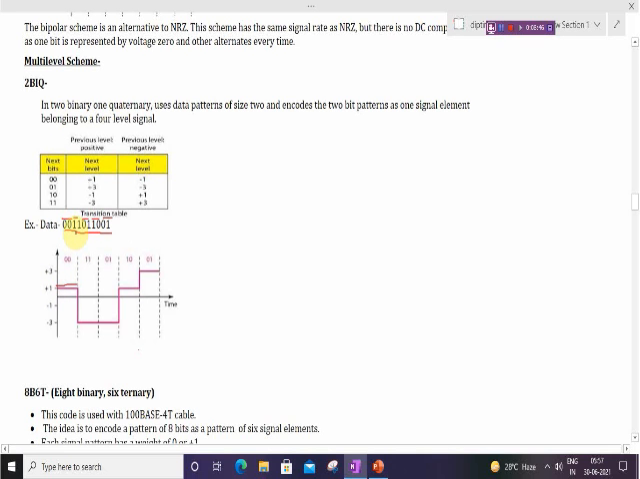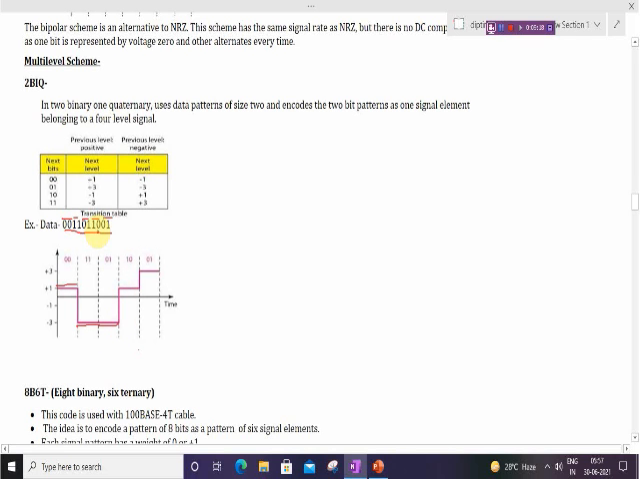Then the next is 11. For 11, if the previous value is positive, it will be represented through -3. And the next value is 01. For 01, the previous level is negative, so it will be represented through -3.